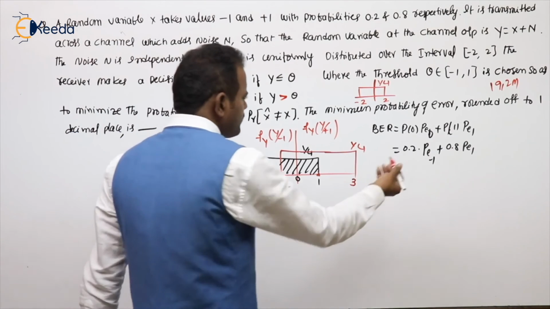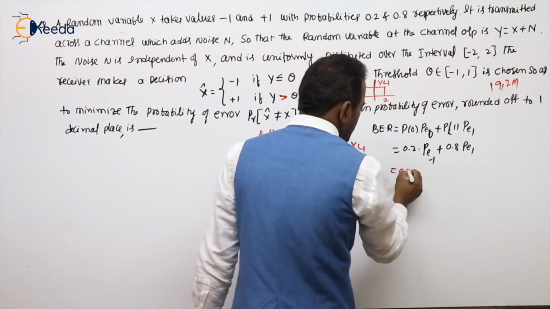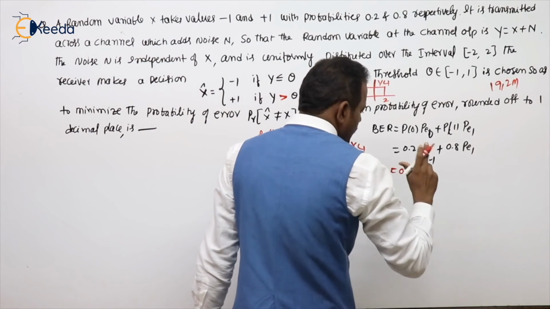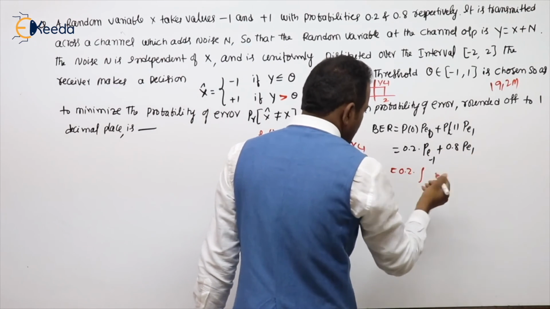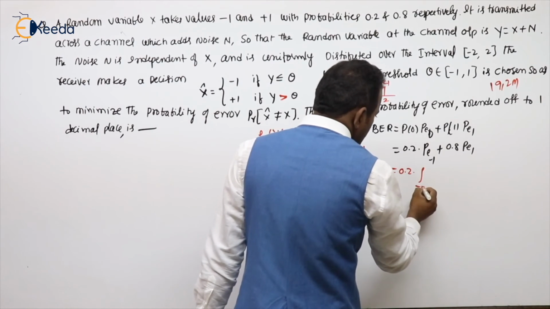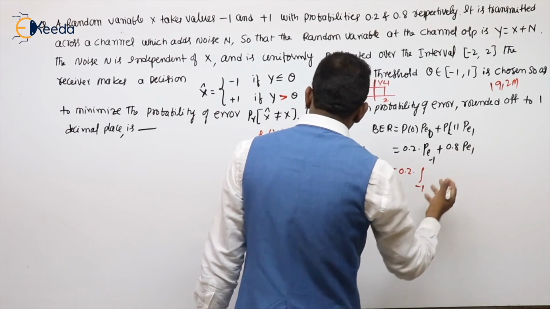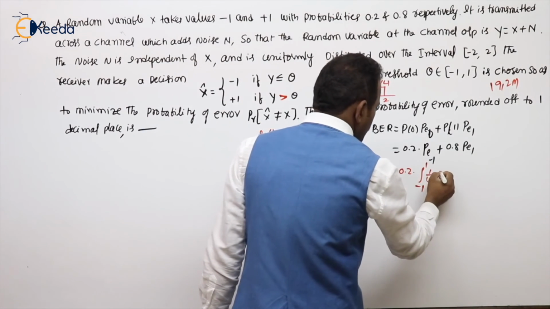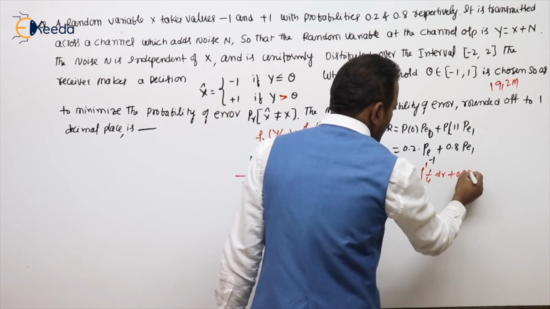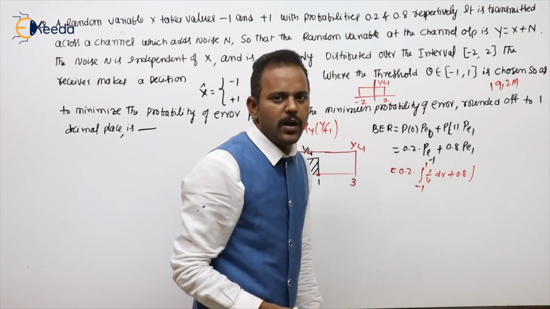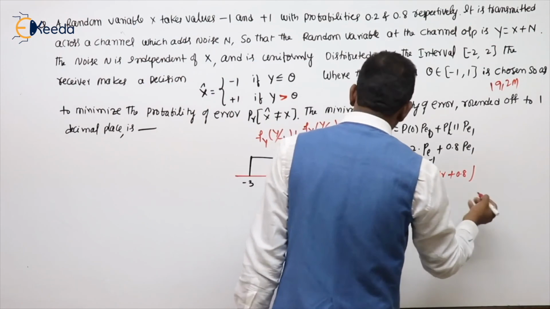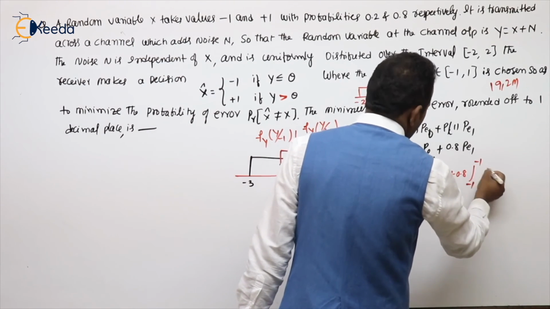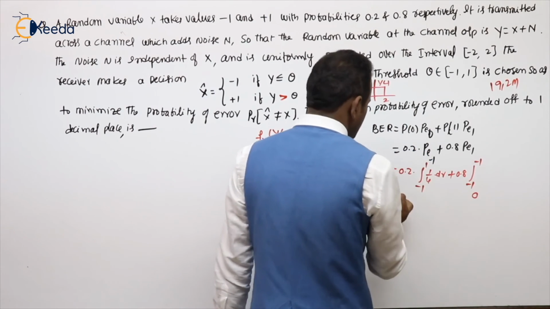Now here, as usual, if you apply our common formula, 0.2 into what is the probability of error for -1? Whenever input is greater than the threshold, the threshold is -1 to infinity, but this is existing up to +1. What is this value? 1/4 into dr, plus 0.8 into the probability of error for 1, when our input is less than the threshold, less means minus infinity, but it exists from -1 up to the threshold. The threshold is also at -1, so obviously this value will come as 0.